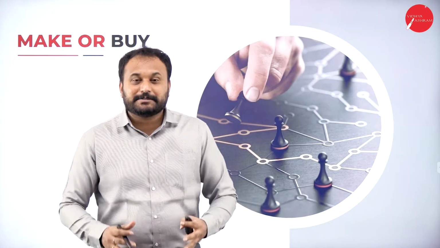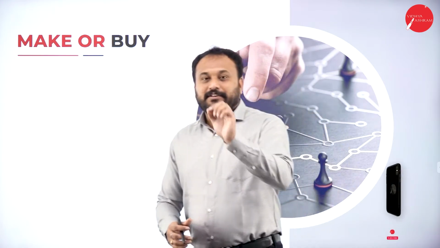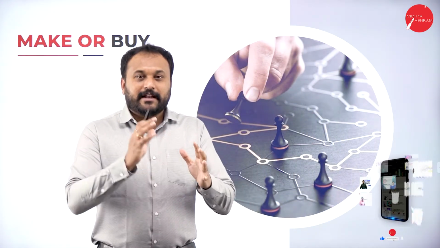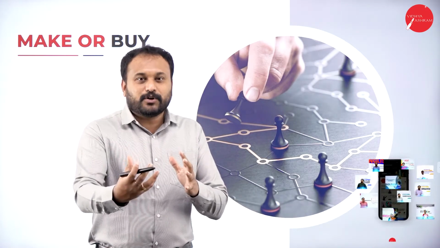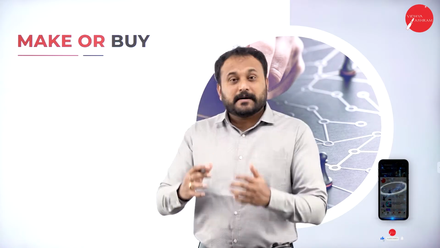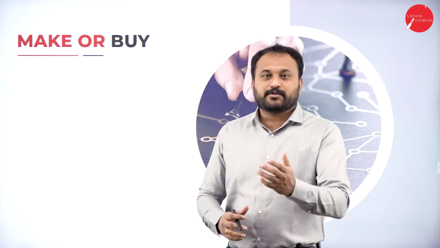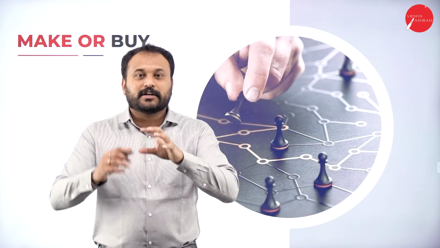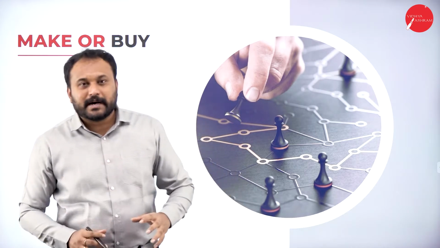Now what exactly this make and buy decision is: suppose you are a manufacturer and you are supposed to manufacture something, and you will go with producing a product, that is making a product. But in making the product, you feel that you don't want to spend more money and you want to buy from the market, so you will go with one more decision, that is I'll buy the product from the market. So this decision is all about make or buy decision.